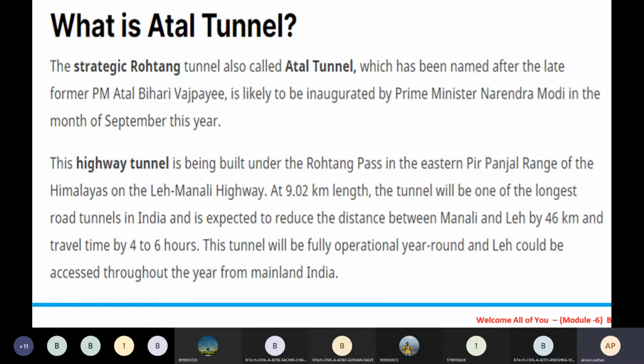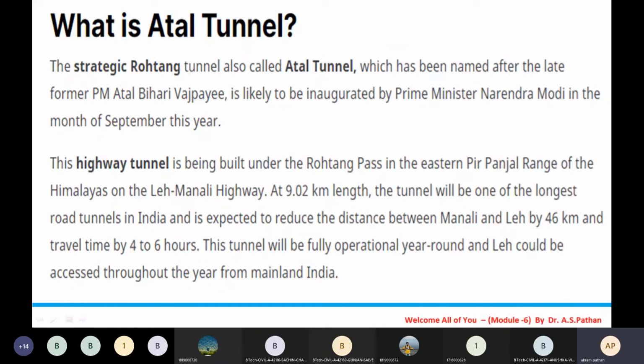So this is the main importance behind the construction of the Atal tunnel. It reduces the distance between Manali and Leh by 46 kilometers. A huge distance will be reduced with the help of the Atal tunnel, and we can also reduce the travel time by 4 to 6 hours.